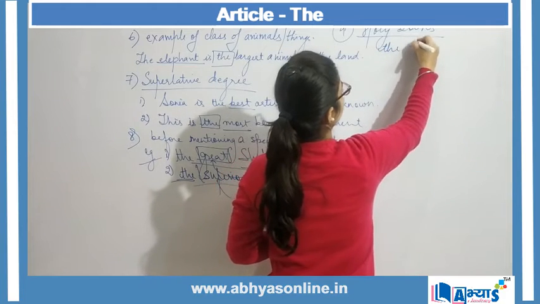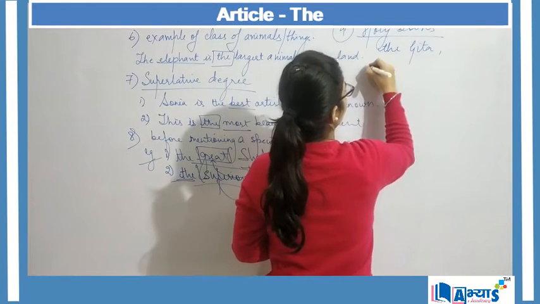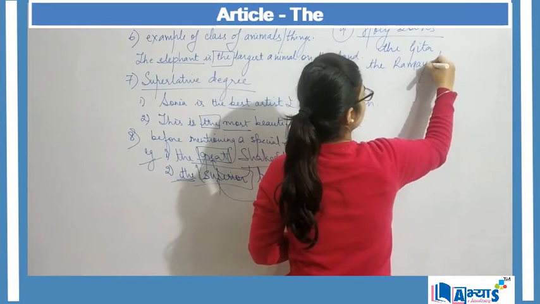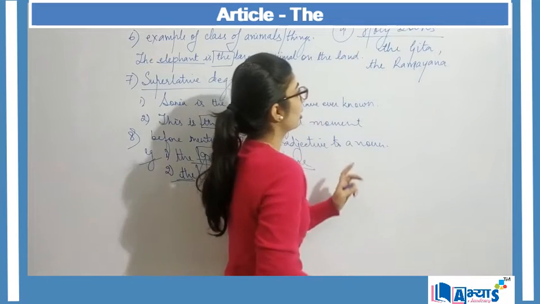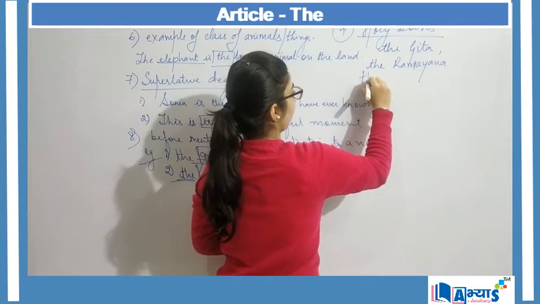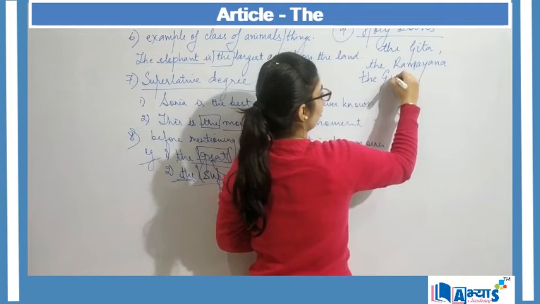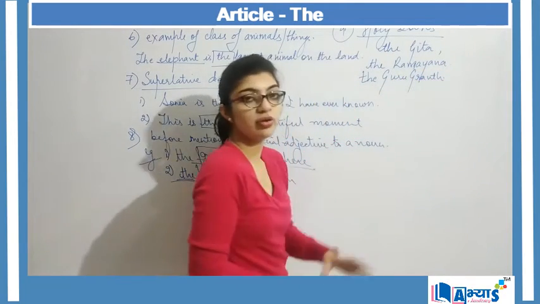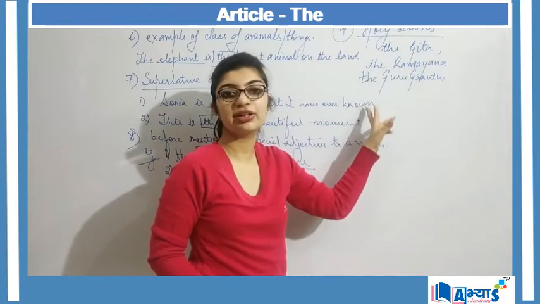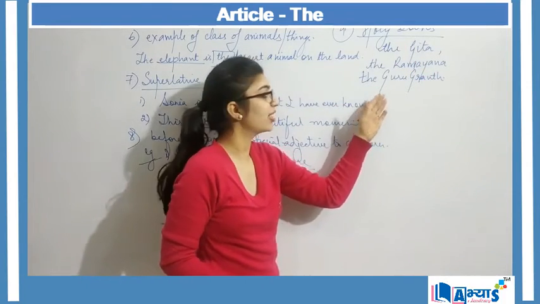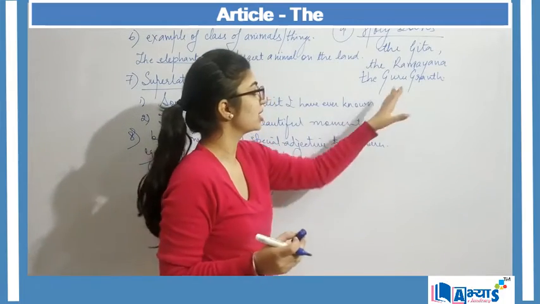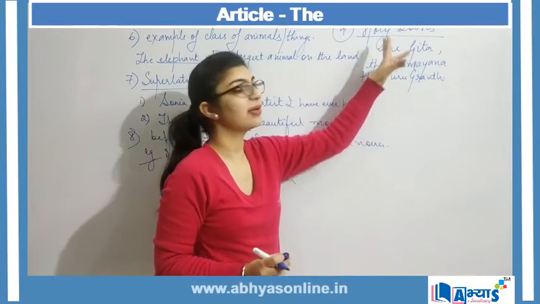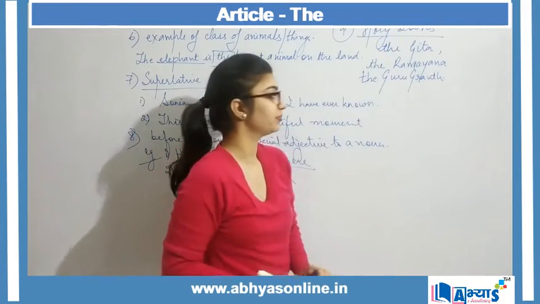Like the Gita, the Ramayana, the Guru Granth. So before these I will be making use of the article the to pay some kind of respect, right? Because these are not ordinary books, they are holy books. So before that I will be making use of the article the.